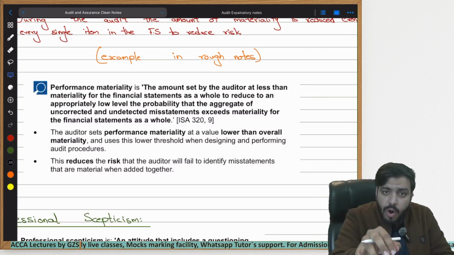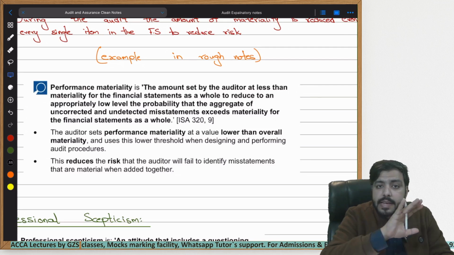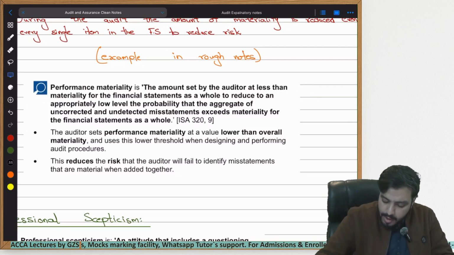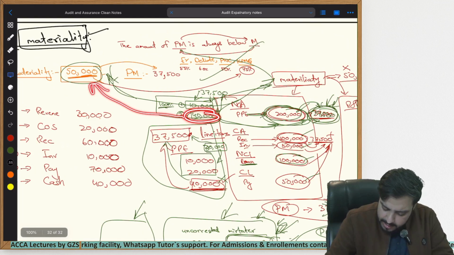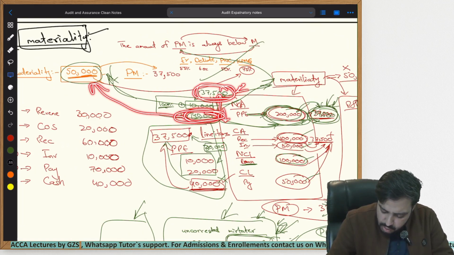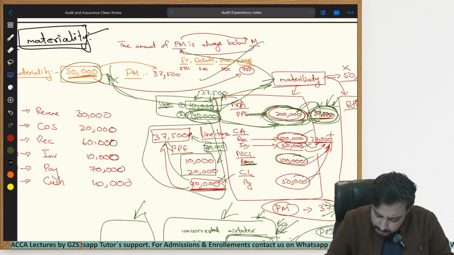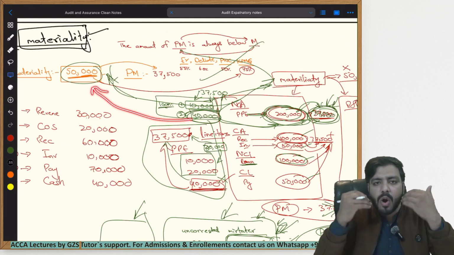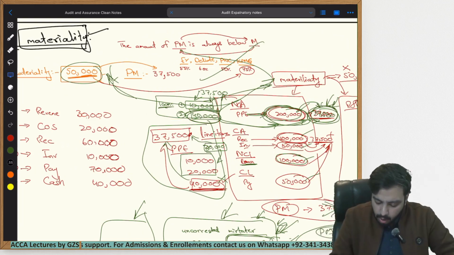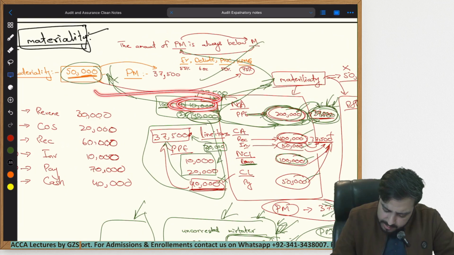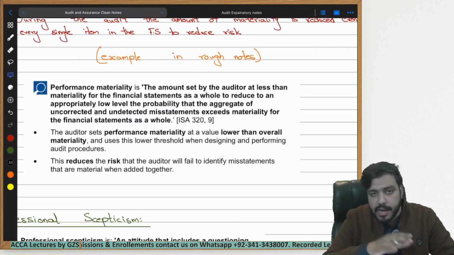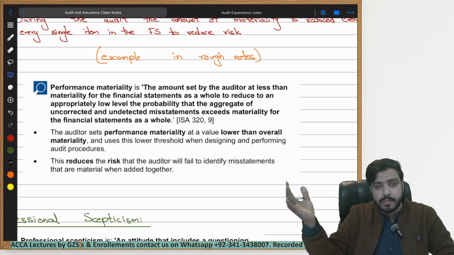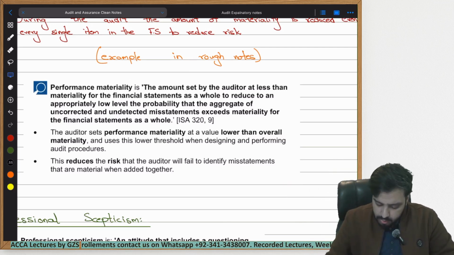So at the end of the audit, you only need to check those errors in the aggregate. Because if you are correcting all the big errors, even $40,000 errors, which are basically below materiality, during the audit because of performance materiality, this means that they are no longer on the list. Anything that would have been individually near materiality would already be corrected by the management. Only amounts which are very, very far away from materiality are remaining. So you only need to check in the aggregate at the end of the audit whether in total the uncorrected misstatements are over materiality. So that is the reason.